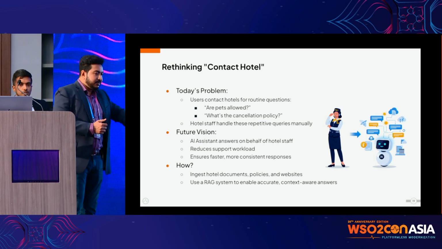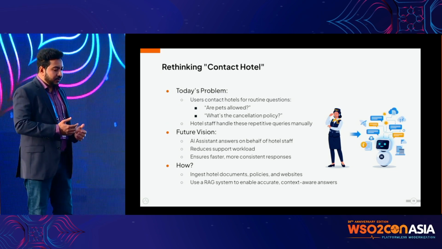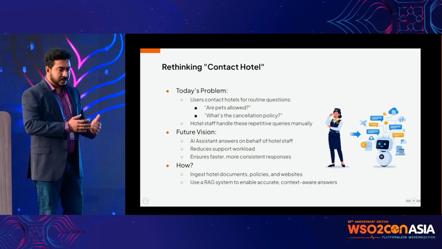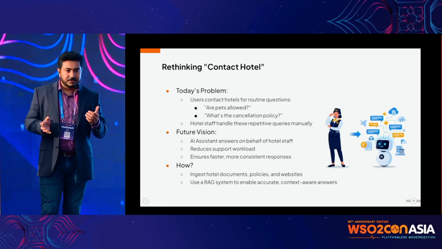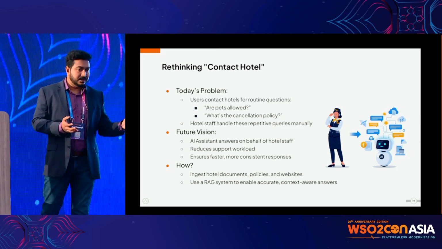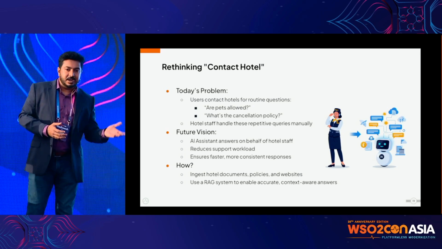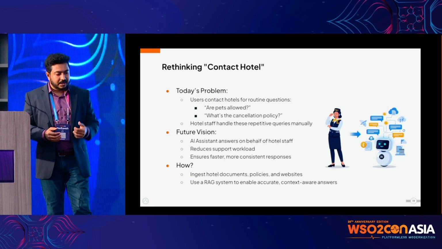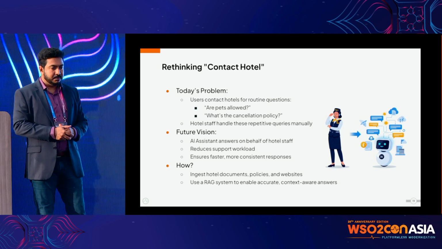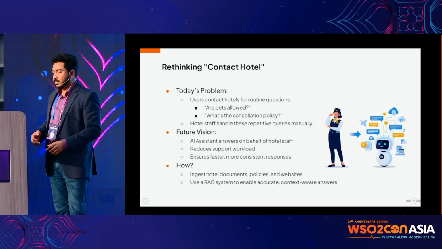To do that, I think we can see the pattern clearly now because we have been discussing these patterns. We see that we have a lot of data, like documents, PDFs, and websites related to a certain hotel. The hotel will have this data. We have to give the hotel a way to upload this unstructured information, so that we can consume and index it in a way that lets us answer the user's questions. That means we need a Retrieval-Augmented Generation (RAG) component, and that will help us give accurate, context-aware answers to the users.